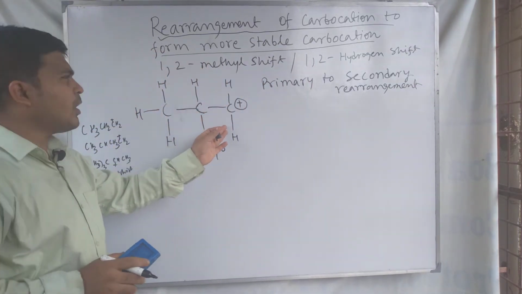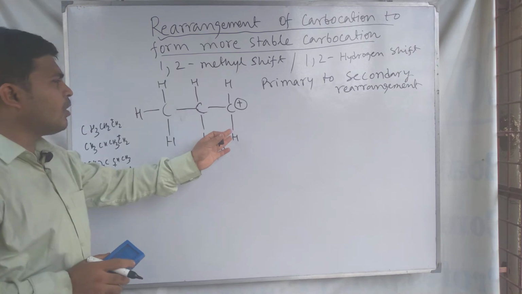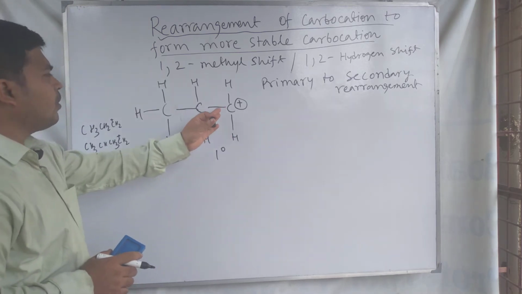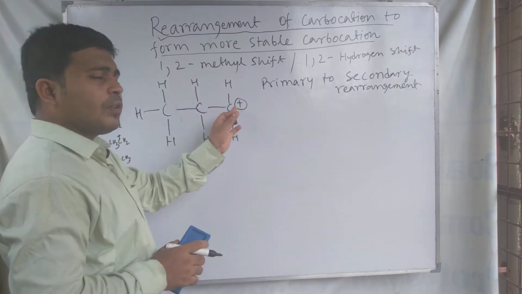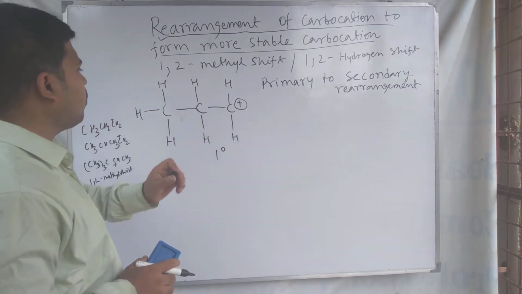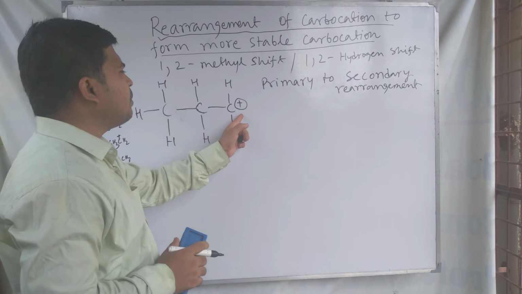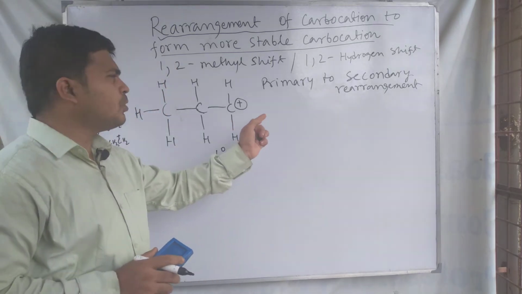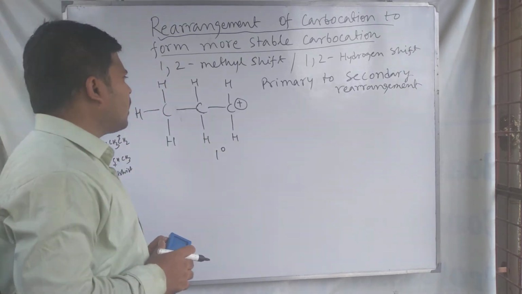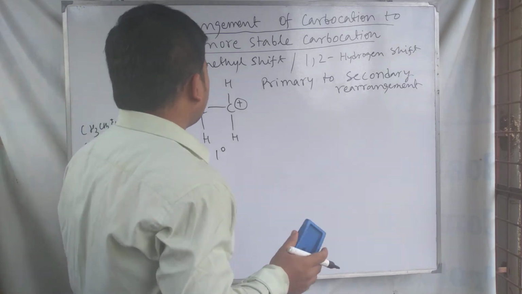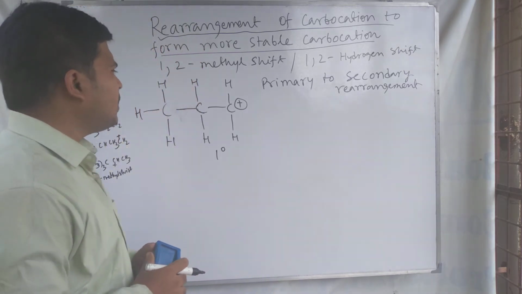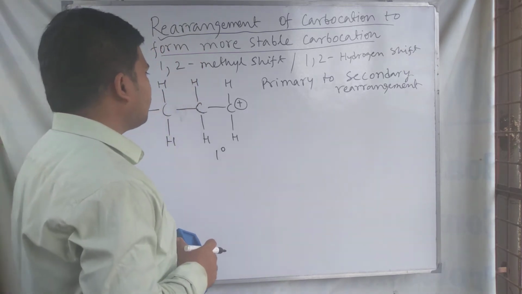For this carbocation, we see that this is a primary carbocation because the carbon that bears a positive charge is attached with another one carbon atom. So therefore here the possibility of changing the primary carbocation to the secondary carbocation is present.